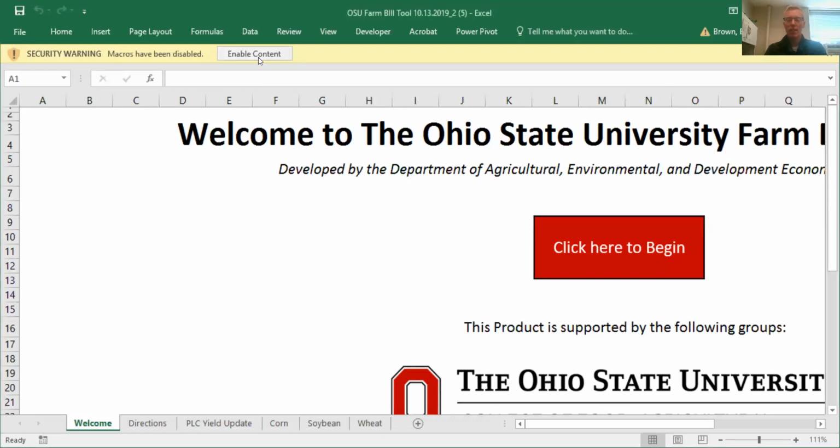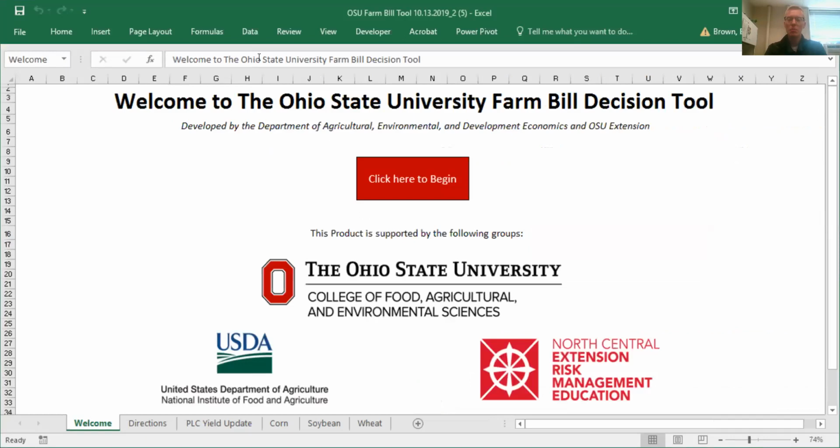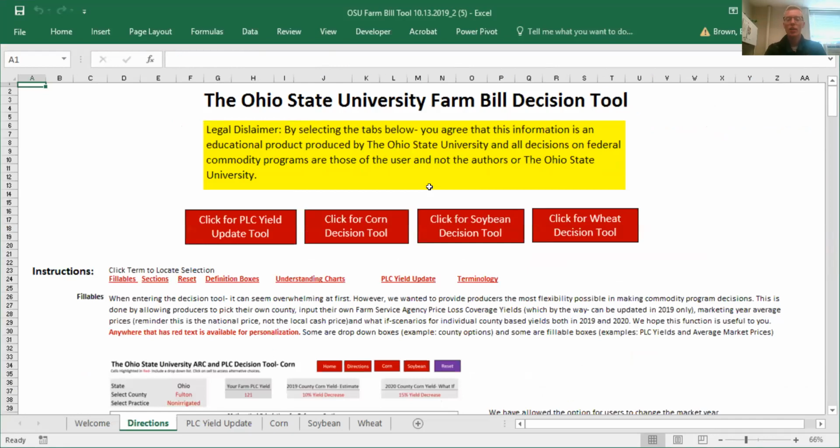If you don't have a bar, don't worry. Your content is already enabled, but we just want to make sure that the formulas and the functions are working properly. We have a welcome message thanking you for coming to our site. And we're just going to encourage you to click here to begin. That's going to take you to our directions page.